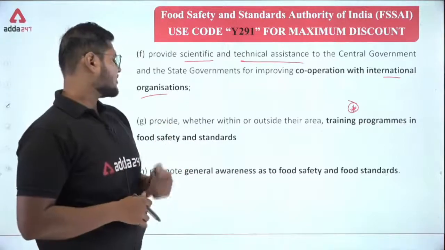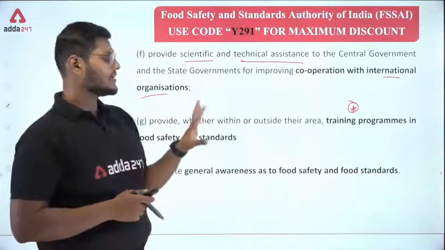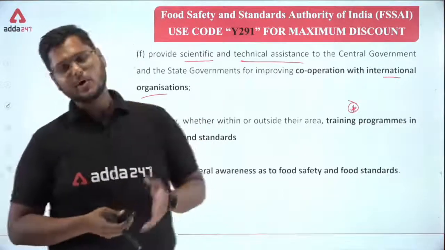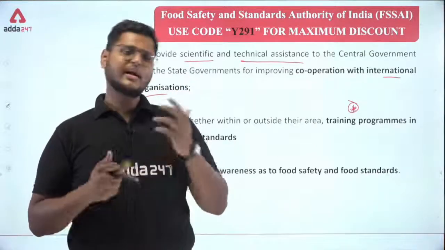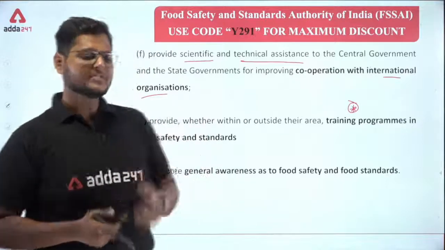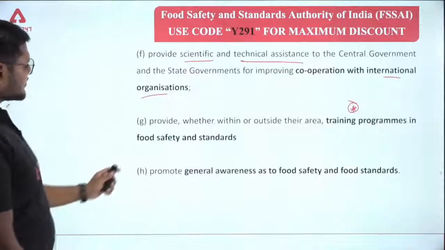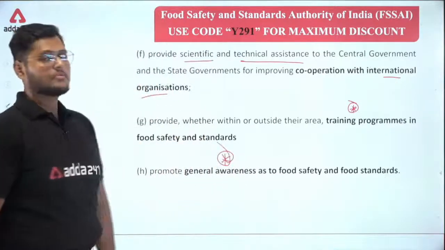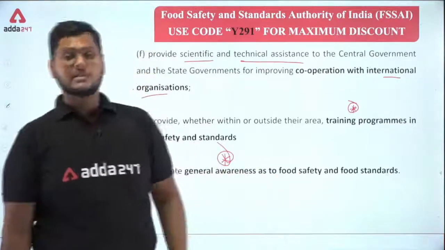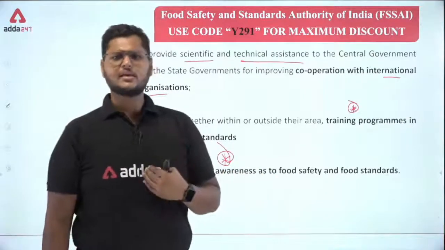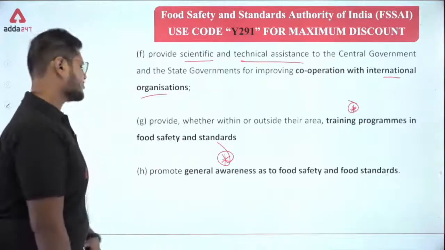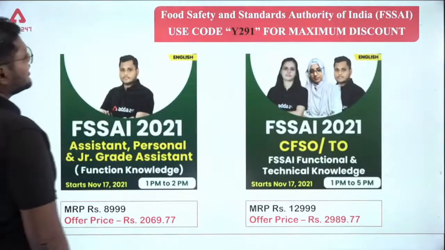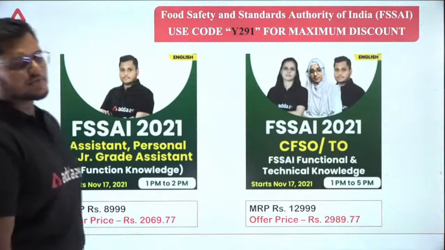Okay, so training programs in food safety. There are different training programs that are usually provided to the employees, to the different food business operators, or anyone who wants to get involved in the food business activity. Okay, so this was it for promote general awareness of food safety and standards. General awareness for whom? For everyone, for people like you, people like me. A general awareness should be promoted to ensure food safety and standards. So this was it for today: the roles, the duties and the functions of the Food Authority.